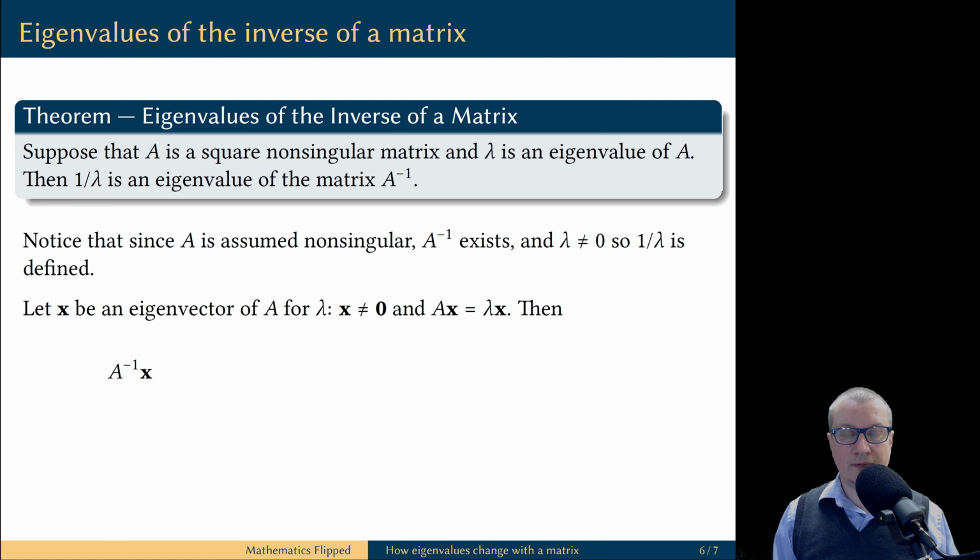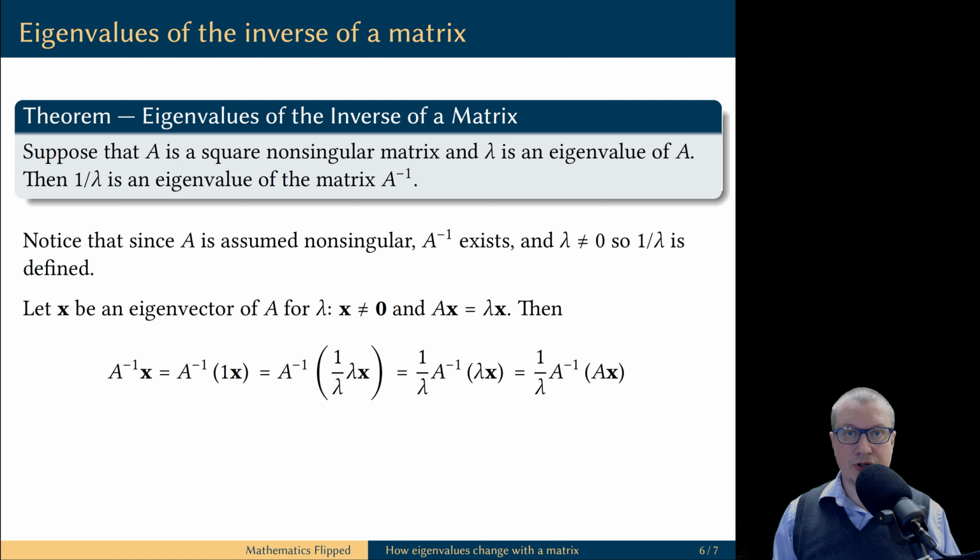Let's take an eigenvector x for the matrix A corresponding to the given eigenvalue lambda, and we will compute the matrix vector product A inverse multiplied by the vector x. I will replace the vector x with its scalar multiple by the scalar 1, and I'm going to represent the scalar 1 as 1 over lambda times lambda. Then, using properties of matrix operations, I'm going to move 1 over lambda in front of the expression. But x is an eigenvector, so lambda x is the same as Ax.